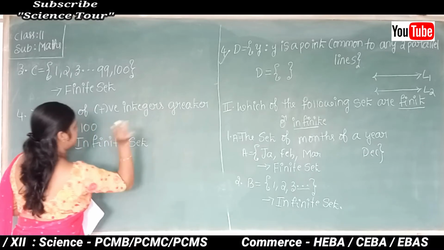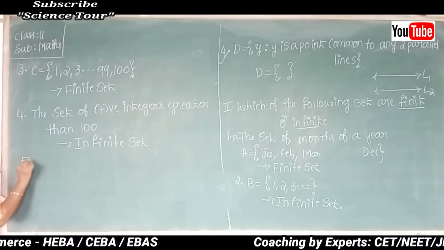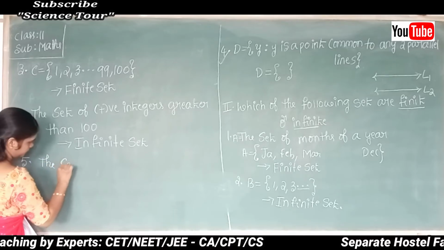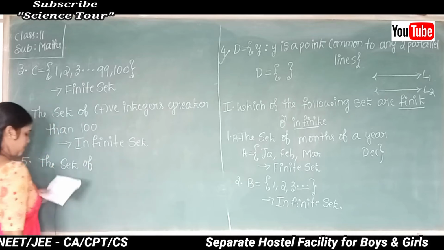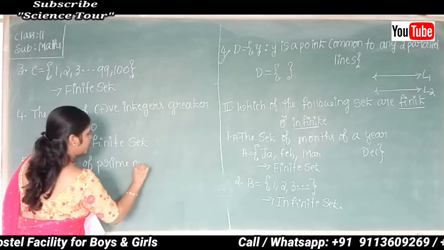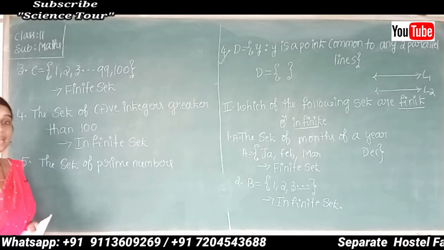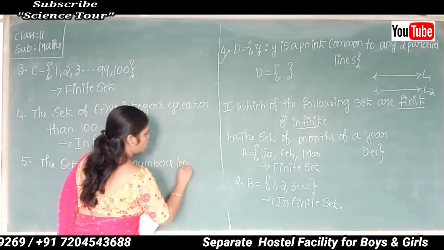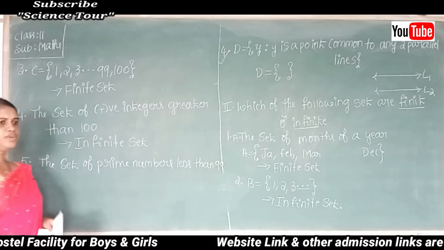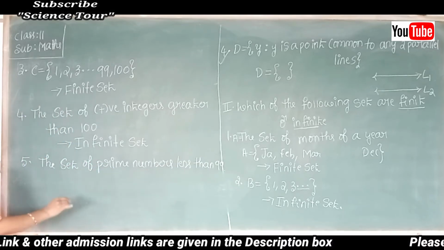Next, the fifth one I'll consider. The set of prime numbers less than 99. Can you count the prime numbers less than 99? Yes. Which are those?